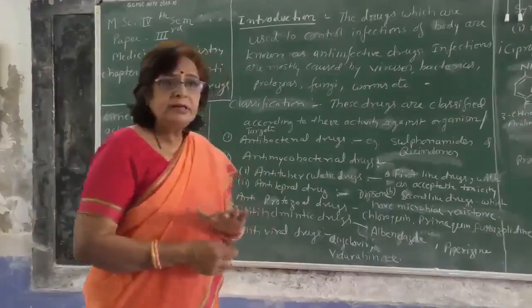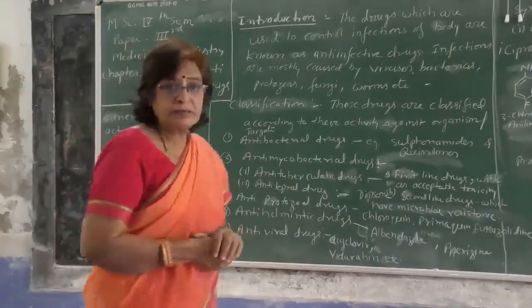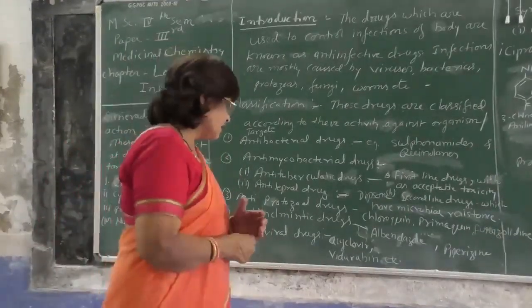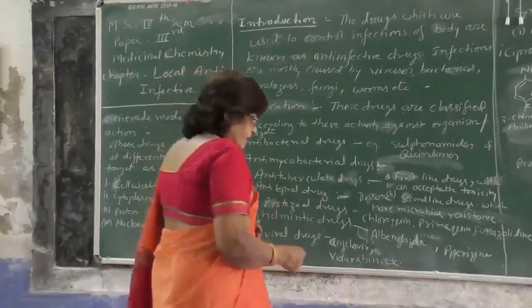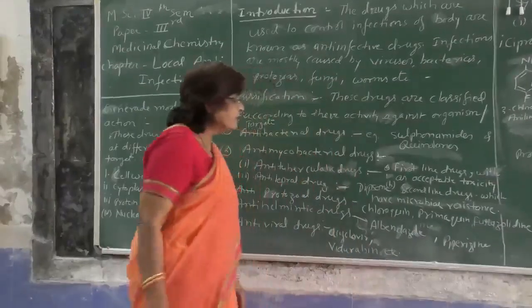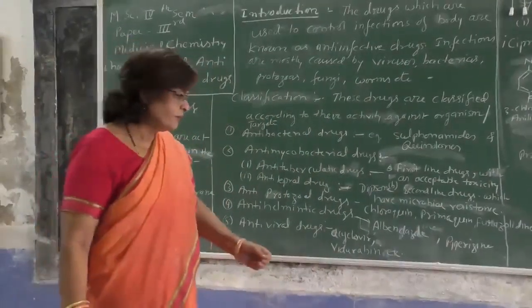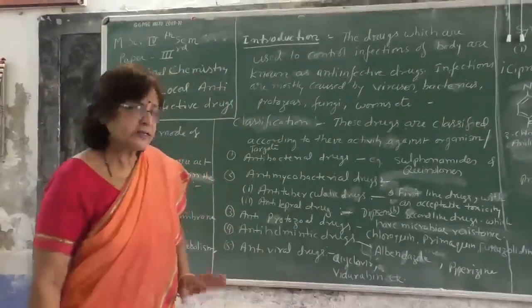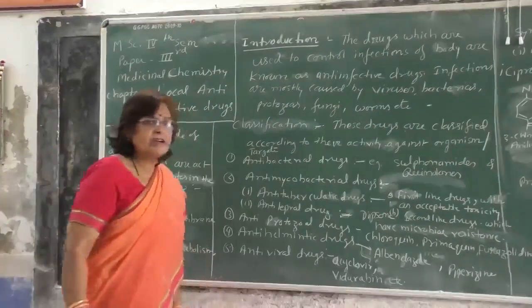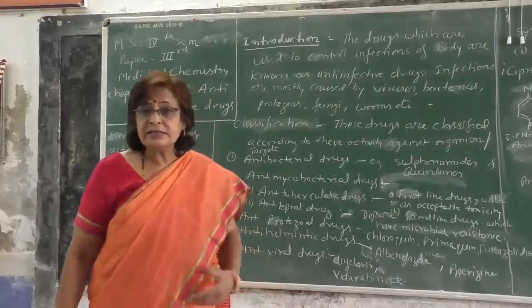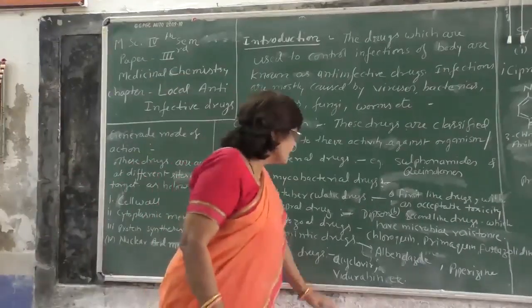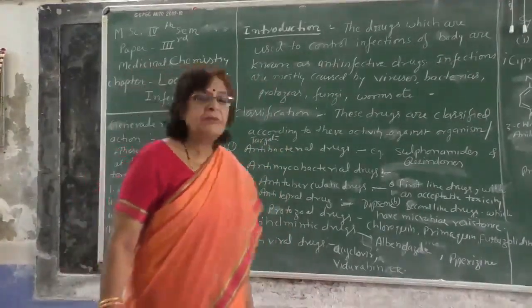You know already the worms are generally present in the stomach of children, and the medicines of this class are albendazole, piperazine, etc. Next is antiviral drugs. Antiviral drugs means those which are against viral diseases, like acyclovir, vidarabine, etc.